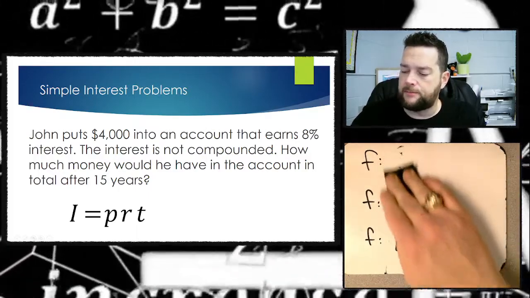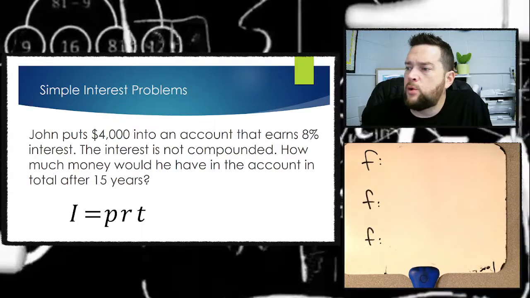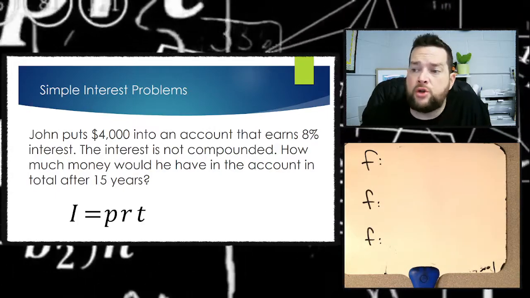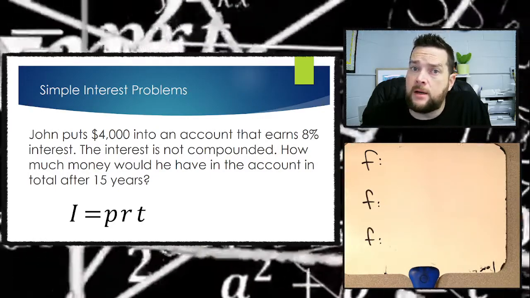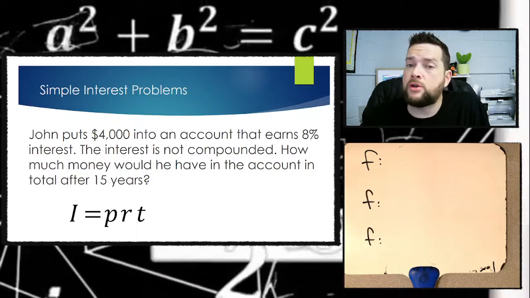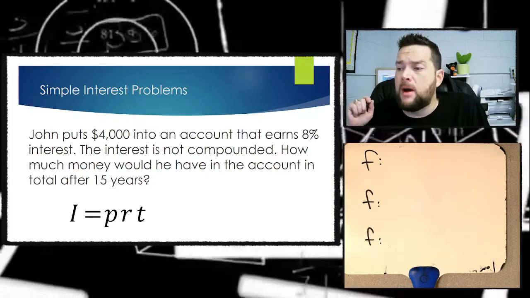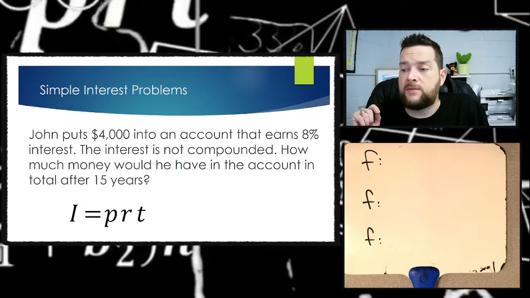It says John puts $4,000 into an account that earns 8% interest. The interest is not compounded. There's our phrase right there. It's not compound interest that we're dealing with. We're dealing with simple interest, because there's only those two. How much money would he have in the account in total after 15 years?